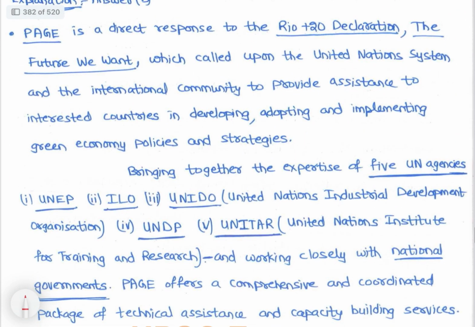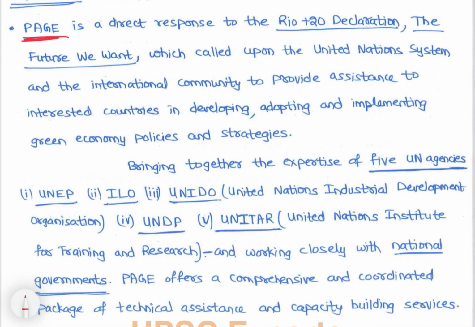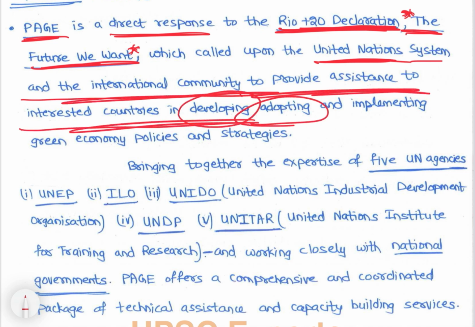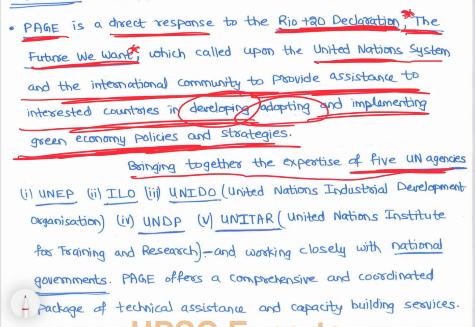Now let's discuss PAGE. PAGE is a direct response to the Rio plus 20 declaration. That is also important. The Rio plus 20 declaration, The Future We Want, called upon the United Nations system and the international community to provide assistance to interested countries in developing, adopting and implementing green economy policies and strategies, bringing together the expertise of 5 UN agencies.